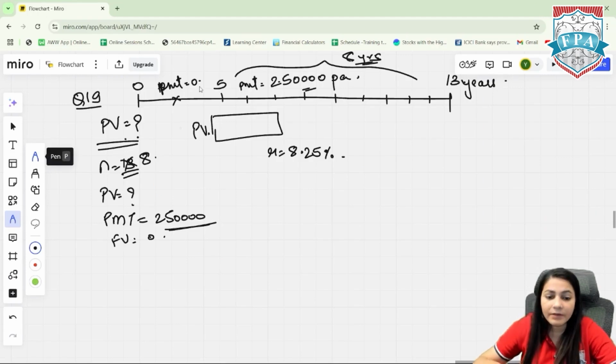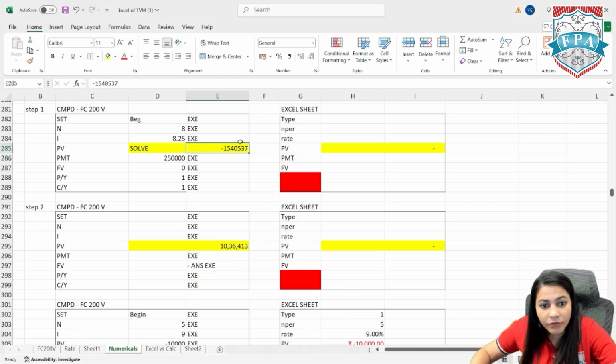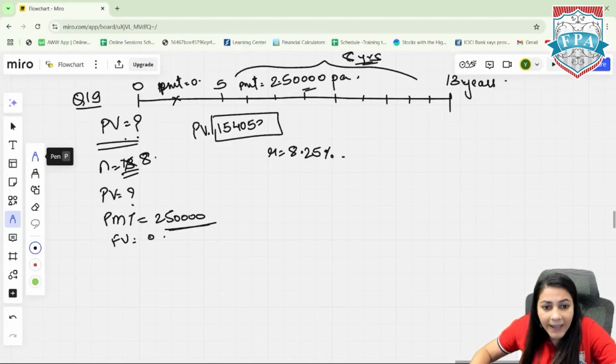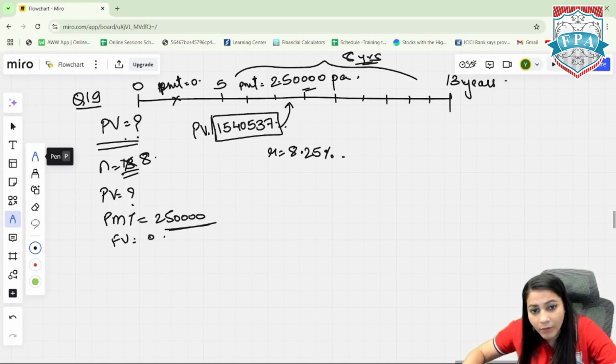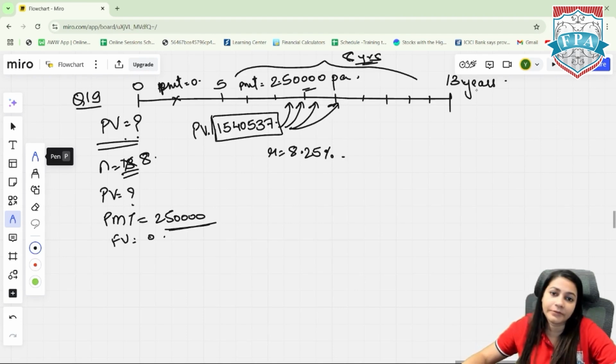15,40,000. So that means at the 5th year I need 15,40,537. If I have that at the 5th year, I will be able to make my regular withdrawals of 2,50,000 each year for 8 years. But for that I need, at my 5th year, 15,40,000. So in short, what did I do in my first step?